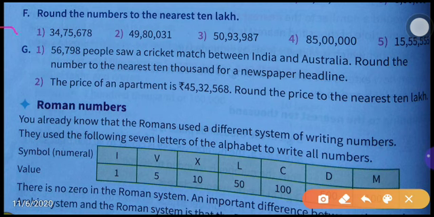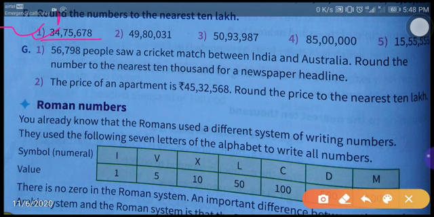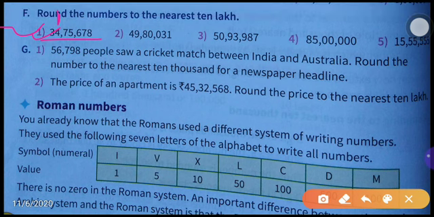Okay, so first one you see here: 34,75,678. Here in the lakhs place, what number is there? 4 is there. In the lakhs place, 4 is there. Okay, that's why, 4 is what? While it is 1, 2, 3 or 4, then we have to move to the previous lakh. That means 30 lakh. Okay, it will become 30 lakh. Okay, the answer is what? 30 lakh.